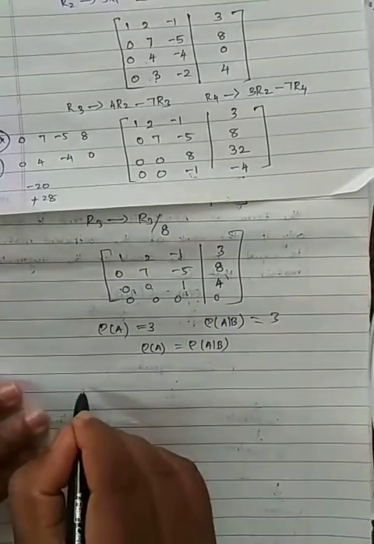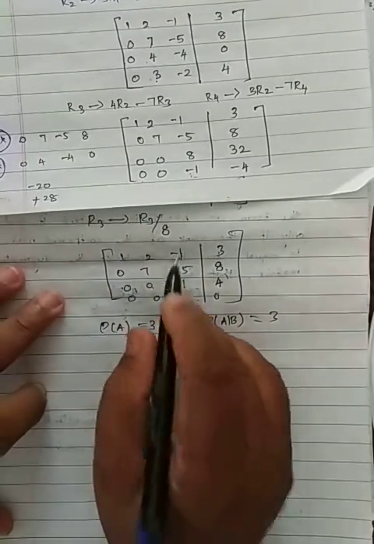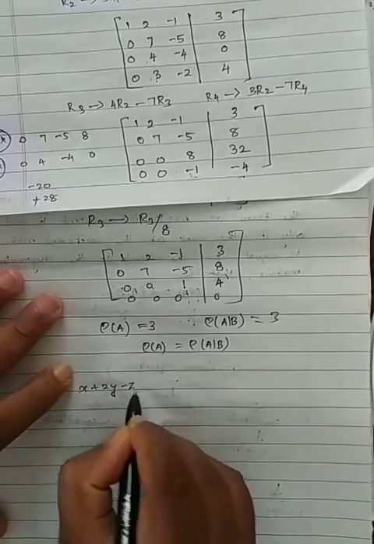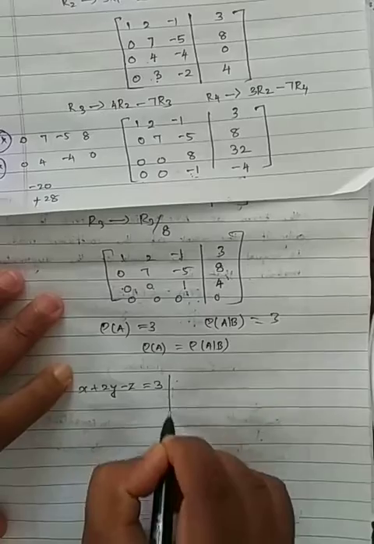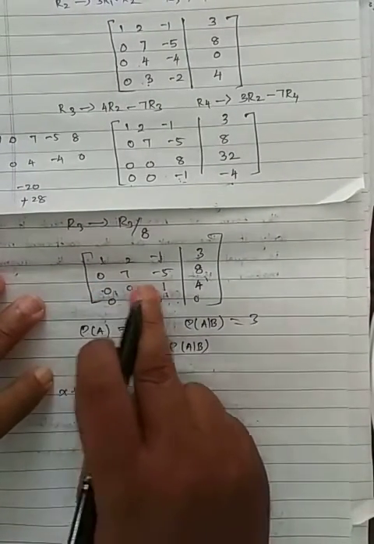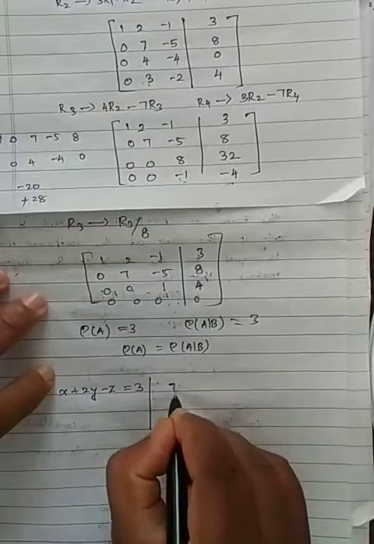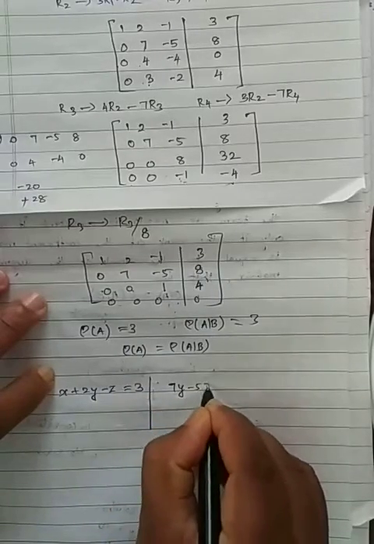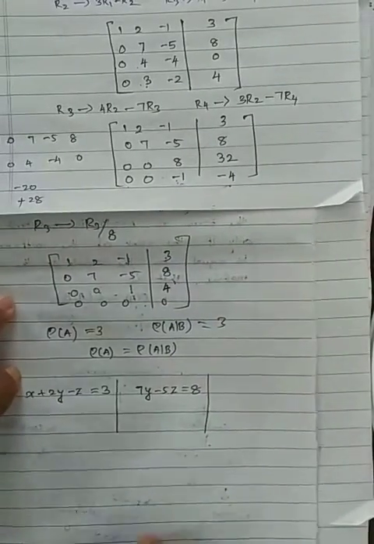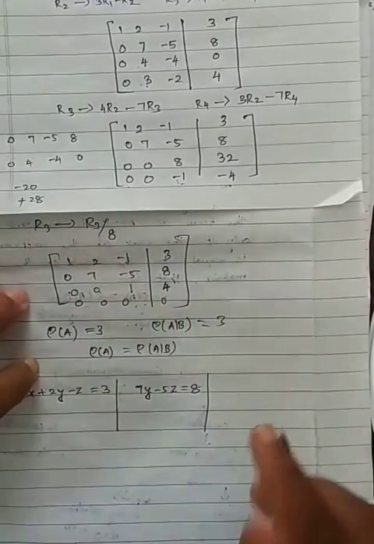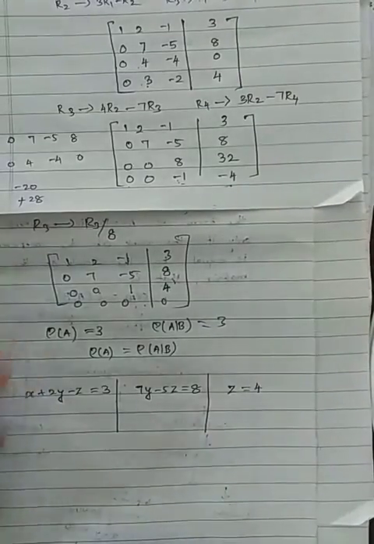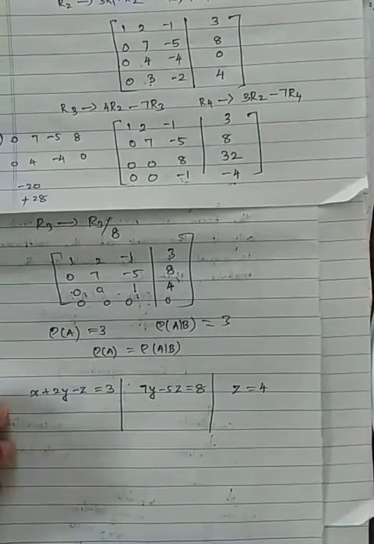So what you are getting, here the coefficients 1, 2 minus 1. So x plus 2y minus z equals 3. This is the first equation. Next one, what is this? X is not there, y and z are there. So 7y minus 5z equals 8, this is the second equation. The third equation is 0, 0, 1 and 4, so z equals 4 we are getting. That's all about it.